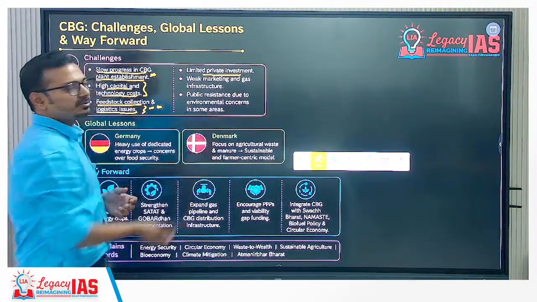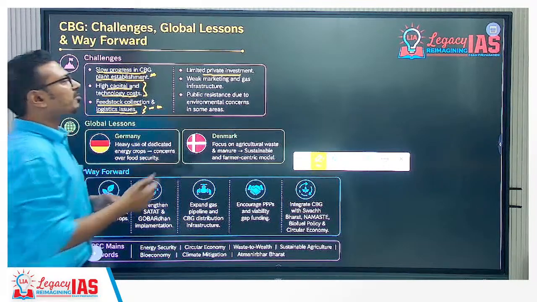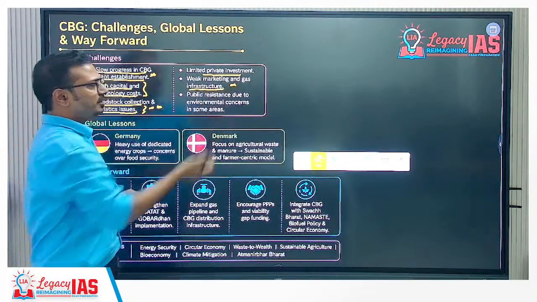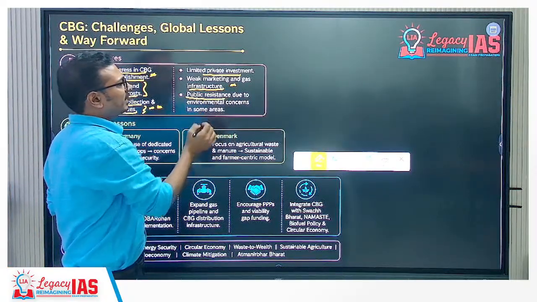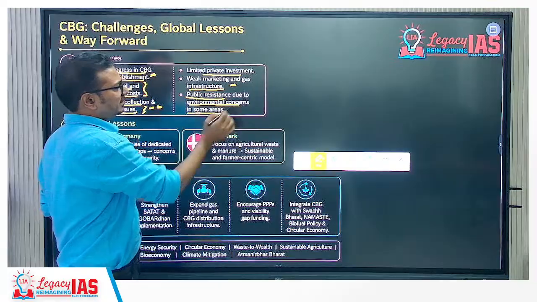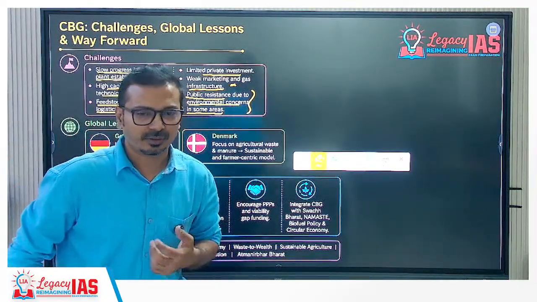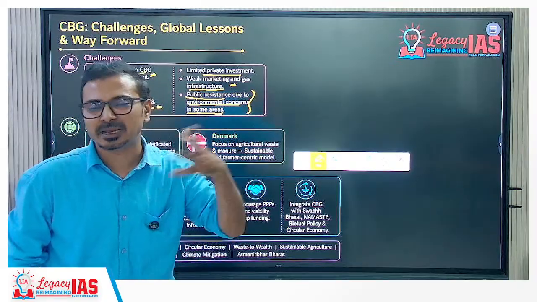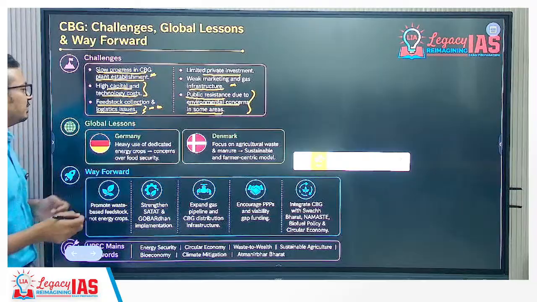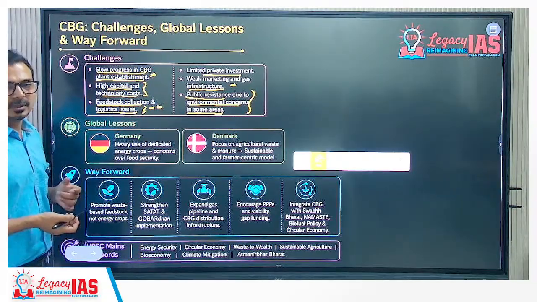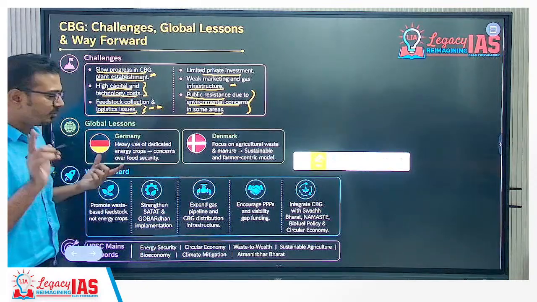Limited private investment is there, so most of the time the government has to take the lead here. Weak marketing and gas infrastructure, especially pipeline infrastructure, is not extensive. Then public resistance due to environmental concerns in some areas, especially related to smell. Biogas plants smell a lot, which is problematic. Public resistance. Then global lessons we should learn. Yes, Germany has emphasized on this, but what is the problem here?